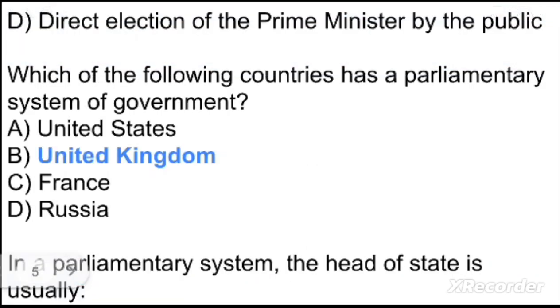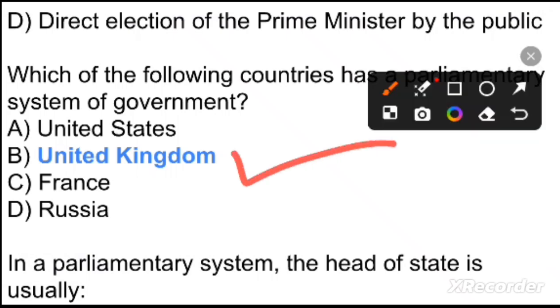Next question is, which of the following countries has a parliamentary system of government? Option A, United States. Option B, United Kingdom. Option C, France. Option D, Russia. So your right option is option B, United Kingdom, UK. United Kingdom is the right answer.